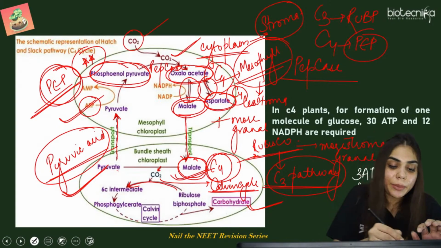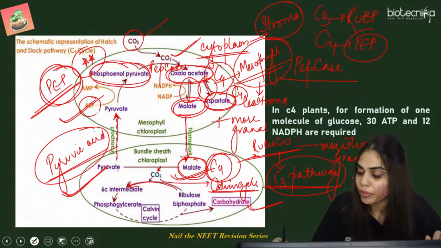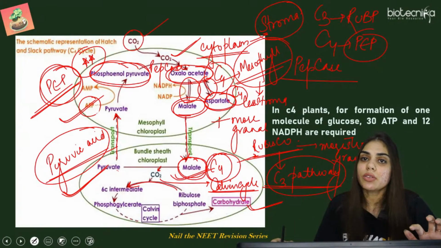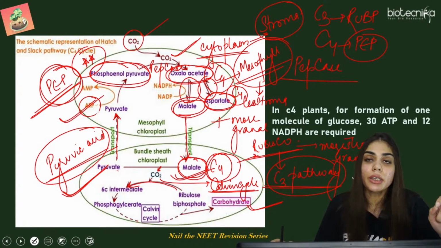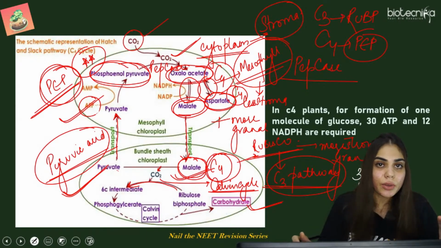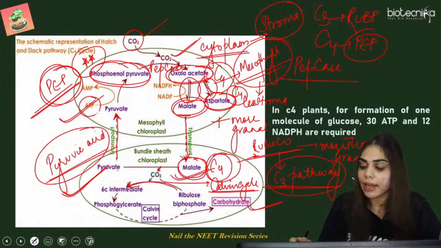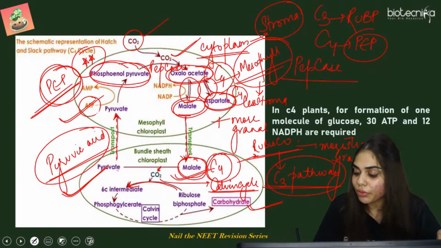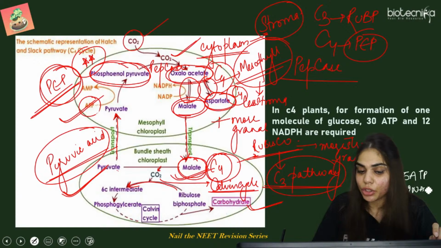So 2 ATP are utilized here also, because 2 molecules of pyruvic acid are forming 2 molecules of phosphoenol pyruvate. So 2 molecules of ATP are again utilized in case of C4 pathway. So total this C4 pathway is utilizing 5 ATP and 2 NADPH.